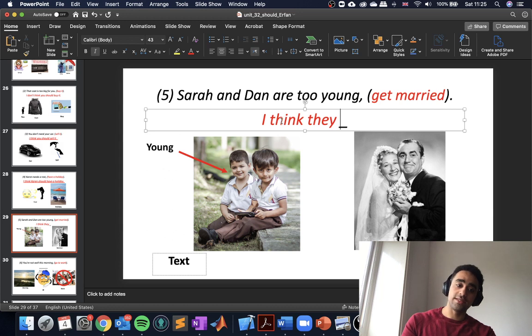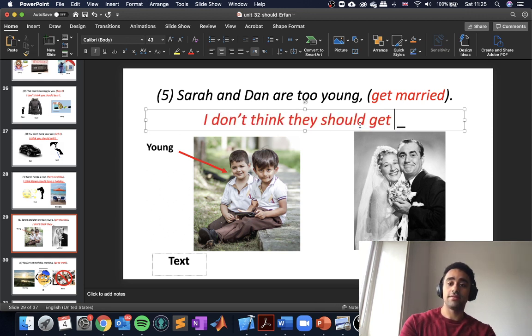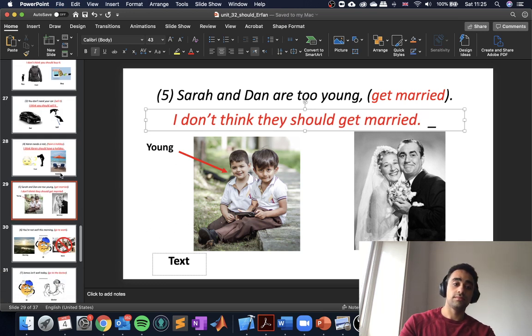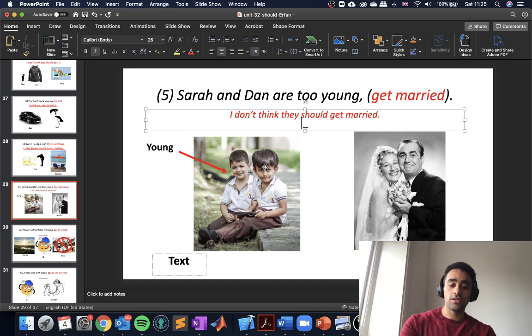But because the exercise says I don't think or I think, we will use I don't think here. So I don't think they should get married. We can also say, I think they shouldn't get married, but because the exercise asks for the first one, we use the first one, but both are correct.